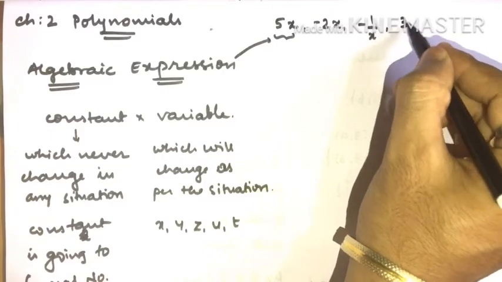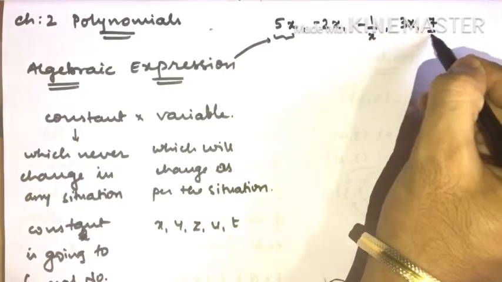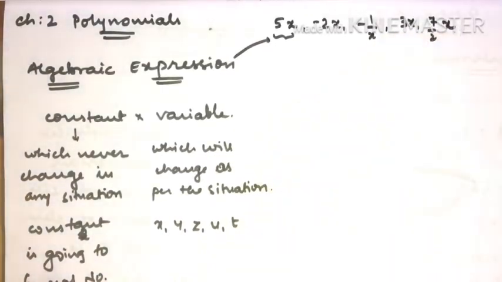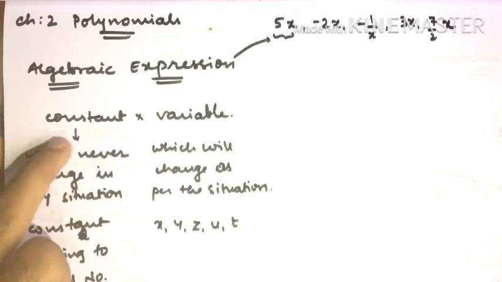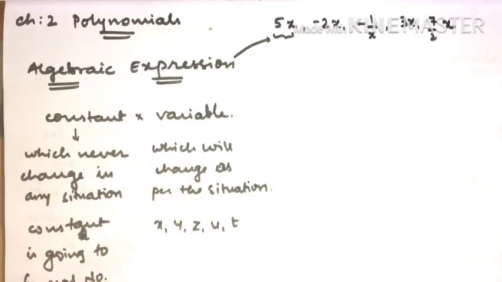Then 3x, then 7 by 2x. It could be anything. This way we can write as many algebraic expressions as we want. So it's a very simple concept. Your variable keeps on changing, your constant will never change.